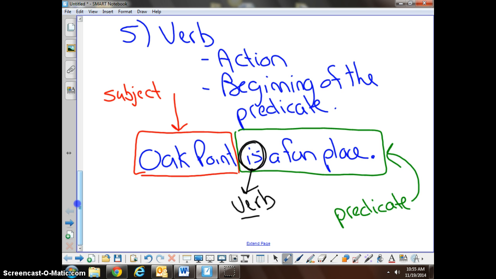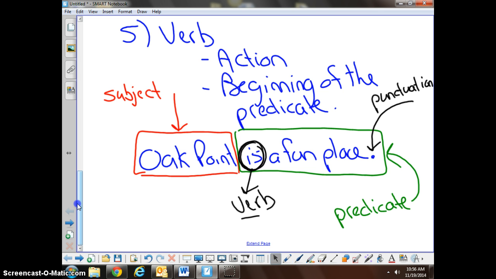Many sentences start with a verb that is a state of being. State of being means it doesn't really show action. It just says what it is. So Oak Point is. Is a very common one. Punctuation. I don't think I need to show you where punctuation goes, especially at the end of the sentence. But I have it here.